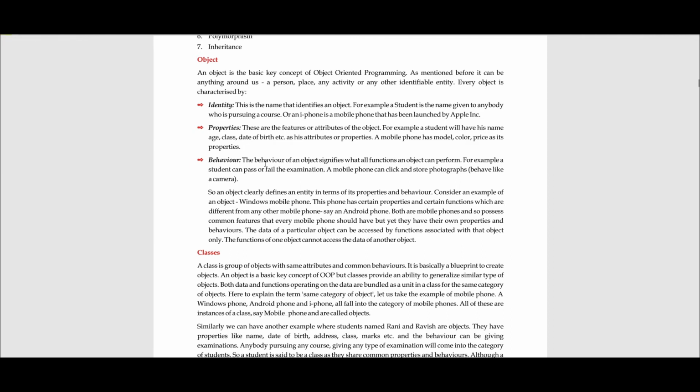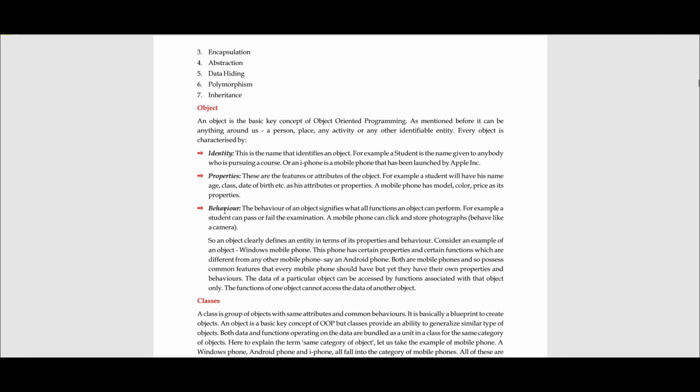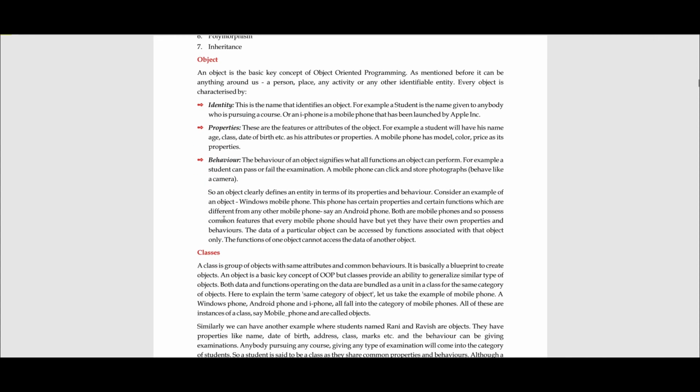Suppose you take a dog. You uniquely identify your dog by giving it a name. It has certain properties: it can run, it can bark, it can do a lot of other stuff. And it has certain behavior, like it is loyal to you. When you come home, he comes to you, and he can also protect you. These are behaviors linked to an object. So an object has an identity, certain properties, and certain behavior. I hope this is very clear to you.